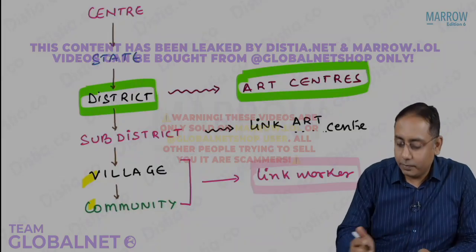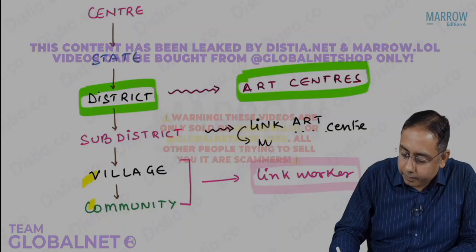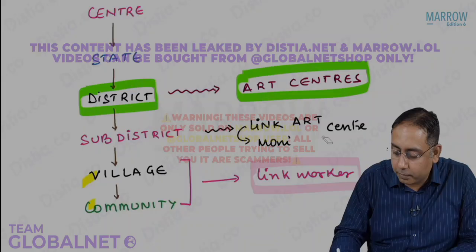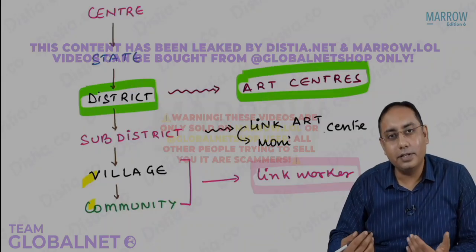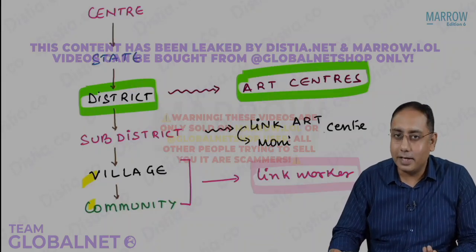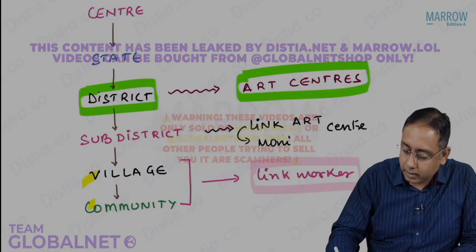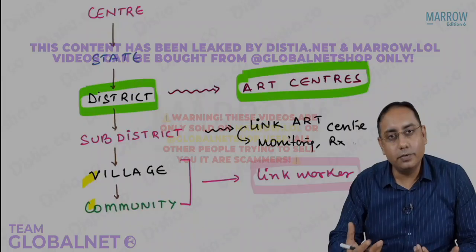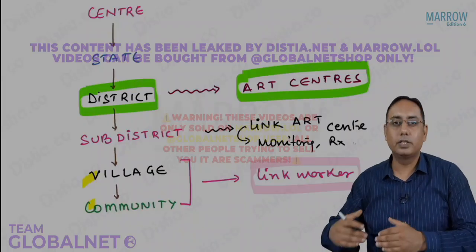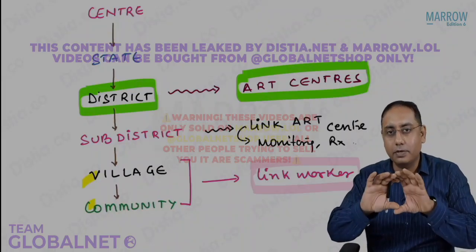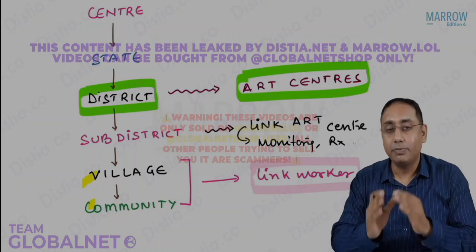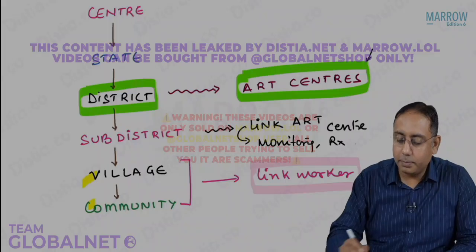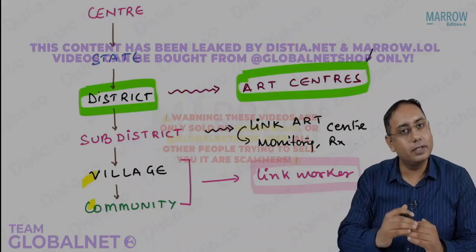So technically it will do the monitoring. There is a medical officer available at the link ART centers. There are professional health workers, and then there are counselors available at the link ART centers. There they will do the monitoring of the program, the treatment, and any reporting of adverse effects by the link workers. So they are actually going to have the surveillance. They will be the eyes. The link ART centers will be the functioning units, but ART centers will be the main monitoring unit at the district level.